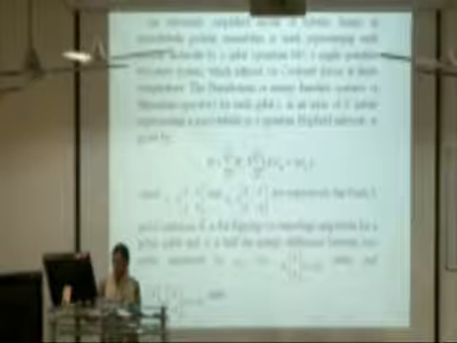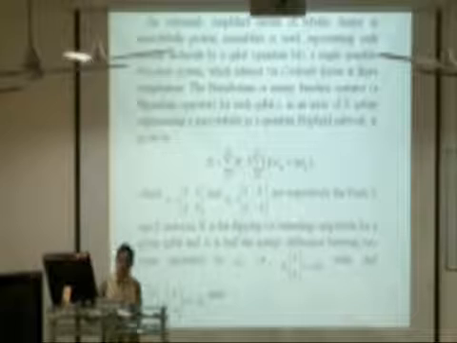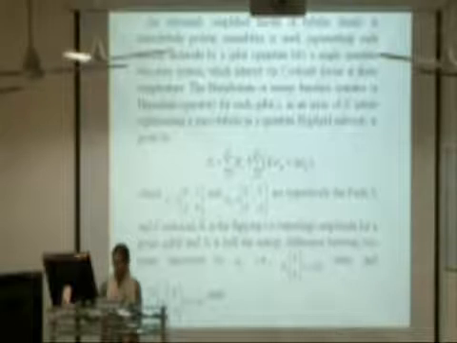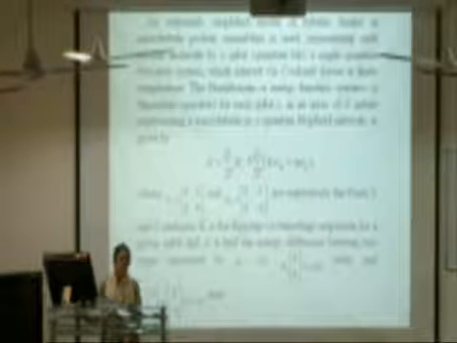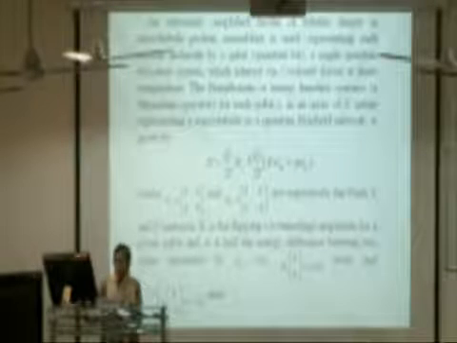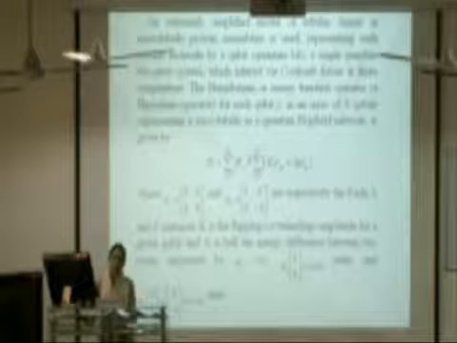The Hamiltonian, or energy function operator, for each qubit j in an array of n qubits representing a microtubule as a quantum Hopfield network is given by the equation H equals the summation of Hj, where j varies from 1 to n, which is equivalent to the summation of K sigma x j plus A sigma z j, where j varies from 1 to n. Sigma x and sigma z are the Pauli x and z matrices respectively, and K is the flipping amplitude. A is half the energy difference between the two states measured in sigma z, which are +1 and -1.